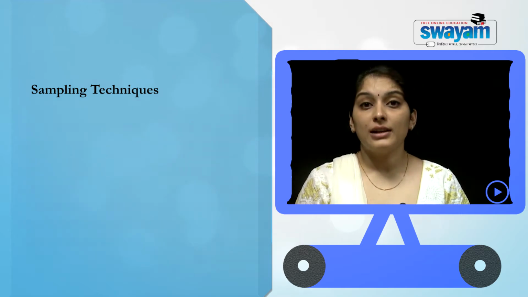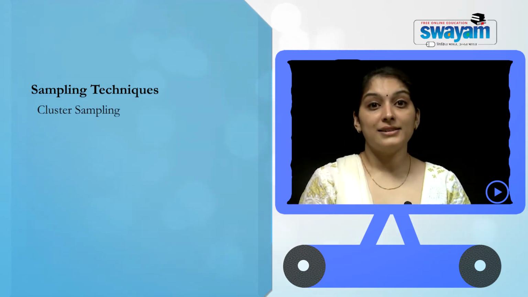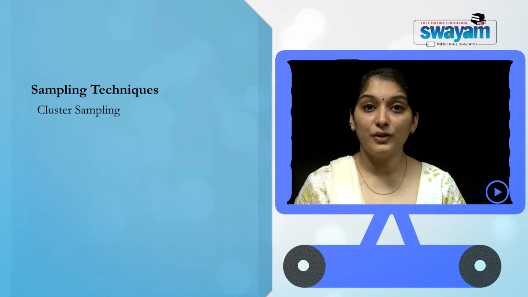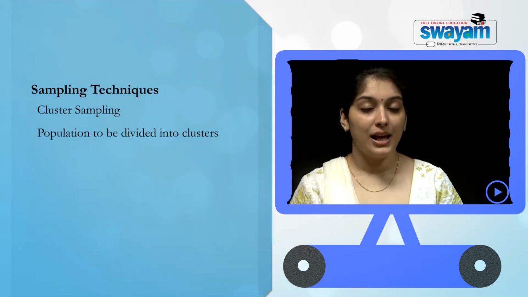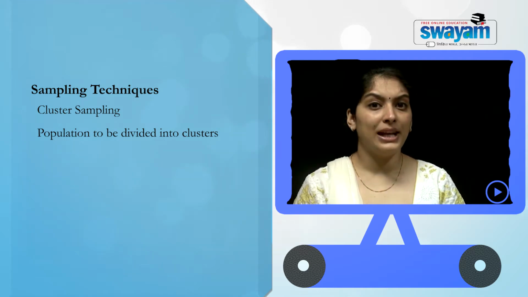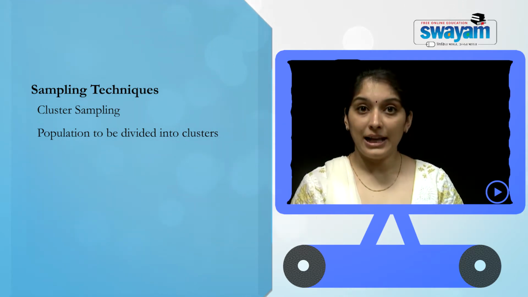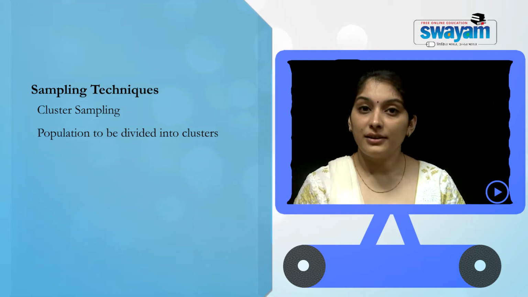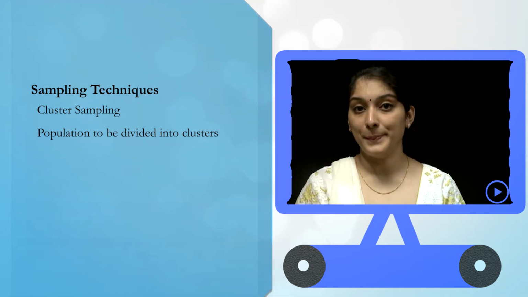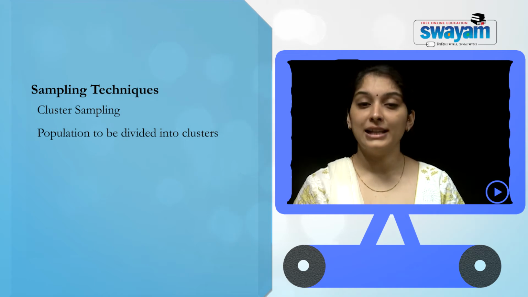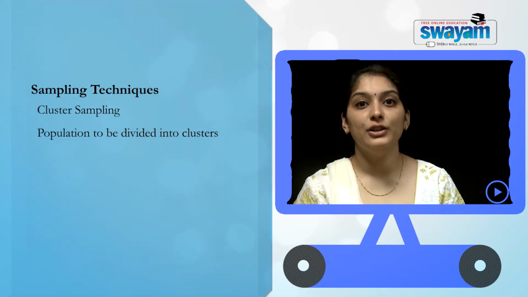Another important kind of sampling that is done is cluster sampling. Cluster sampling means that kind of sampling in which the universe is divided into clusters. Now, we studied stratified sampling and we saw that the universe was divided into strata, but in stratified sampling the researcher himself was dividing the universe into different strata. In cluster sampling, the clusters are already available or they are already made in the universe.